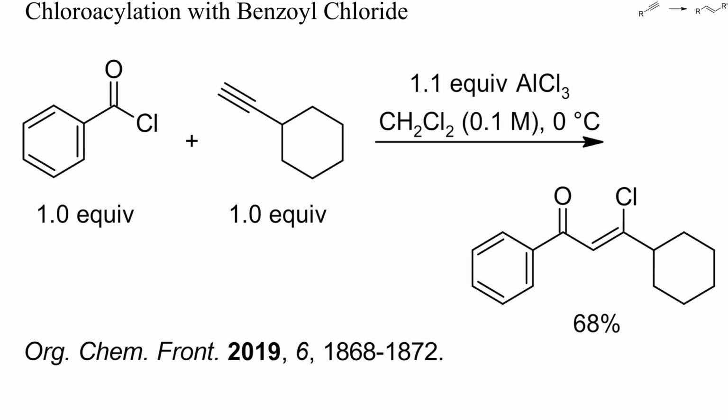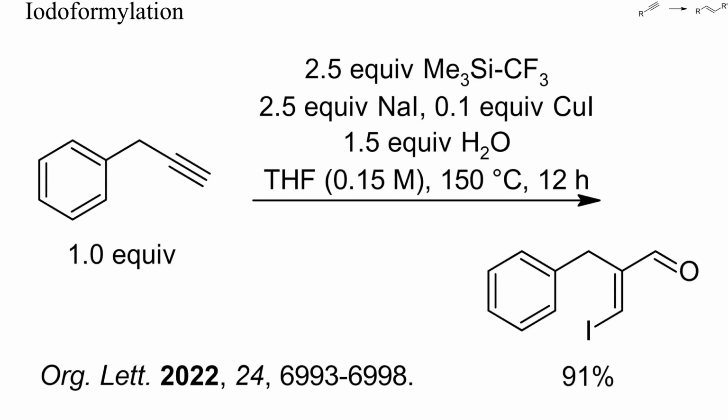The Friedel-Crafts acylation of terminal alkynes often yields either alkenyl ketones or chloroenones. In this example, mainly one isomer of a chloroenone was formed. This here is an example of iodoformylation of a terminal alkyne. As a kind of sophisticated carbon monoxide equivalent, trimethyl trifluoromethylsilane was used, and the reaction was catalyzed by copper iodide.